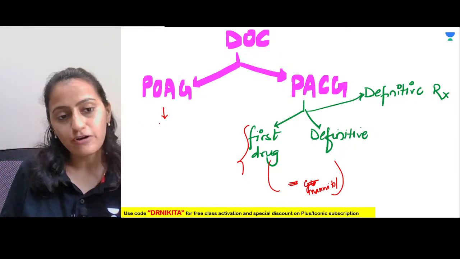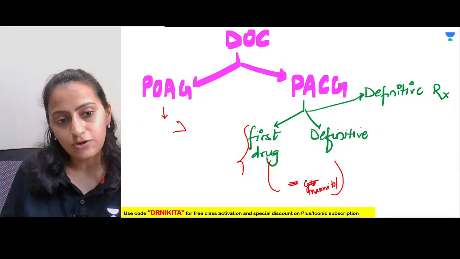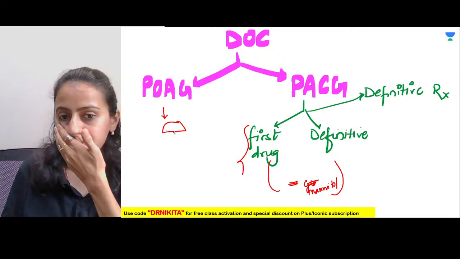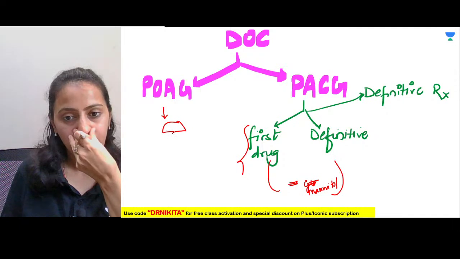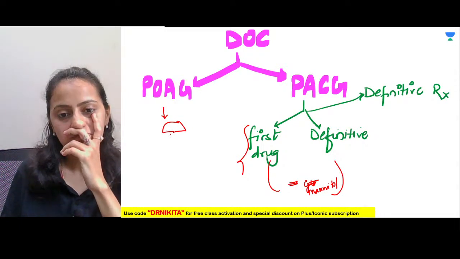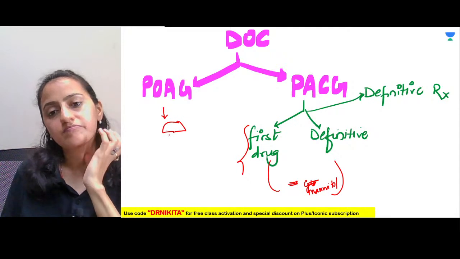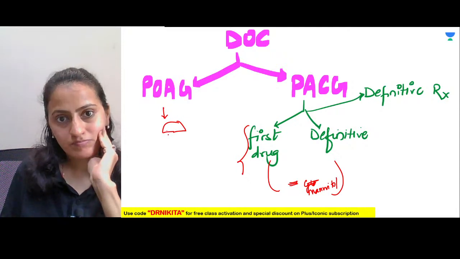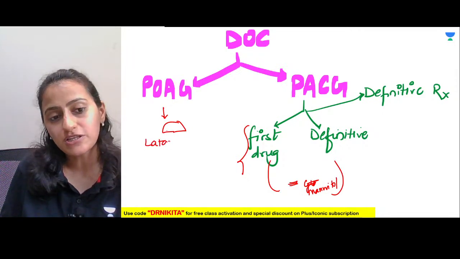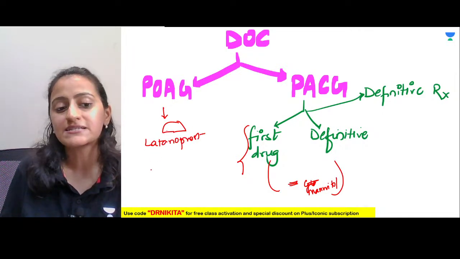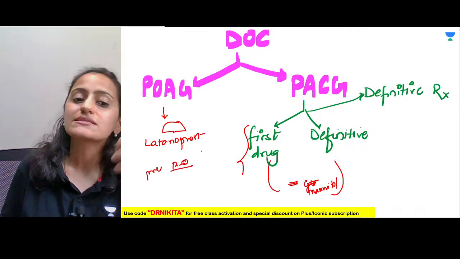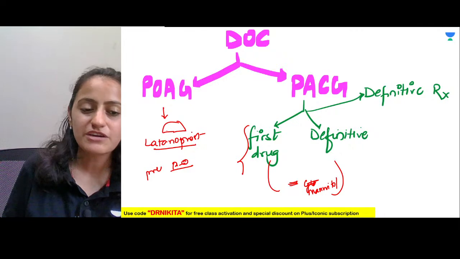What is the drug of choice in open angle glaucoma? Right, it is latanoprost. Okay, the PGF2 alpha group of drugs. Previously, it was beta blockers. Now it is latanoprost, that is PGF2 alpha.